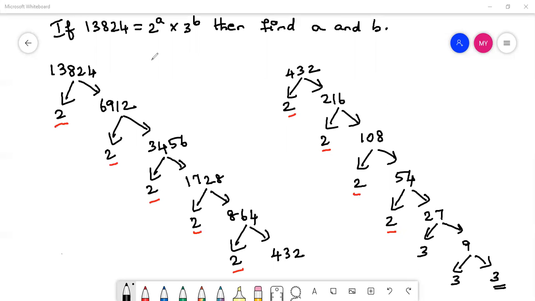Okay, see the question, it is given: 13,824 equals 2 power a into 3 power b. So now 13,824 equals 2 power 9. And how many 3s are there? See, 1, 2, 3. There are three 3s. So into 3 power 3. Like this you have to write. Now comparing this with the question, you can get a equals 9 and b equals 3. So like this you have to get using the prime factorization tree.